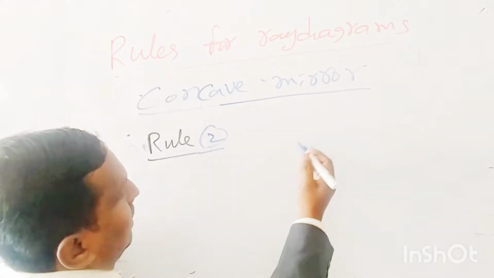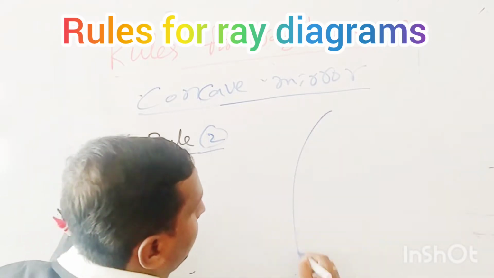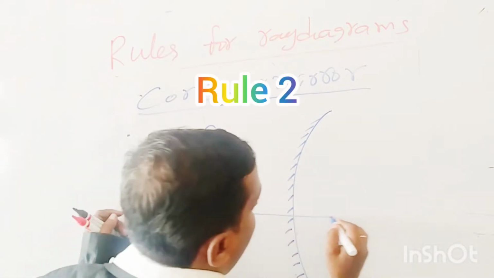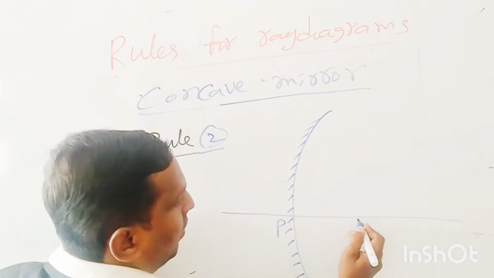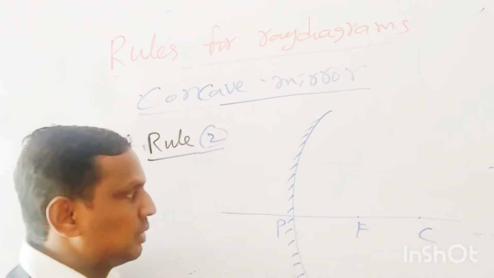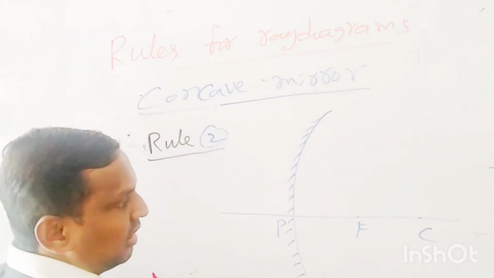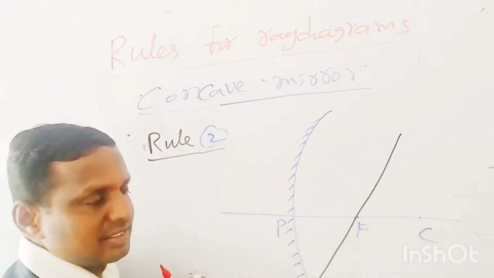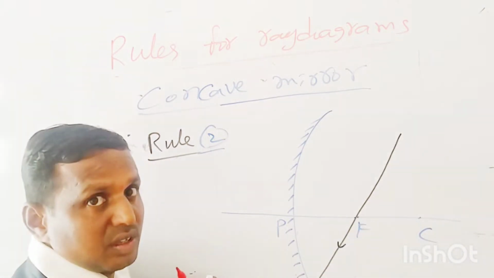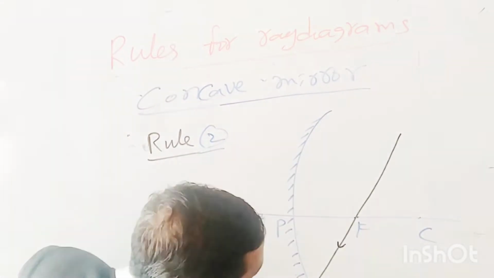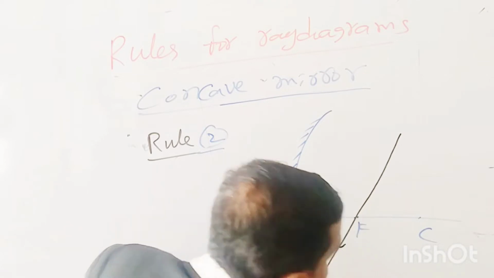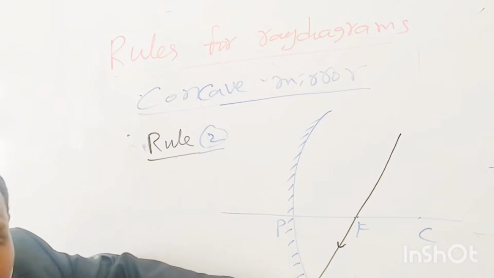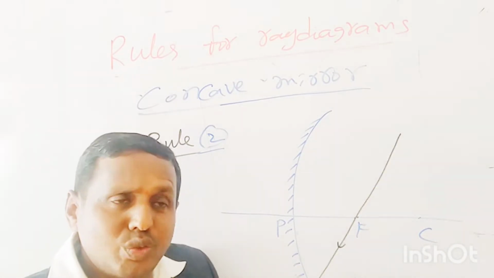Rule 2 is, again you take a concave mirror, pole, focus. Now when the light ray is traveling through the focus, after reflection it travels parallel to the principal axis.